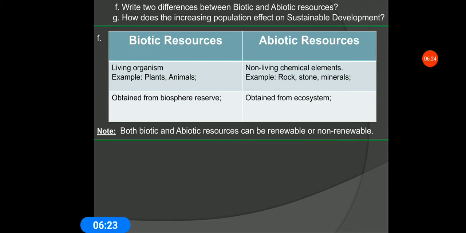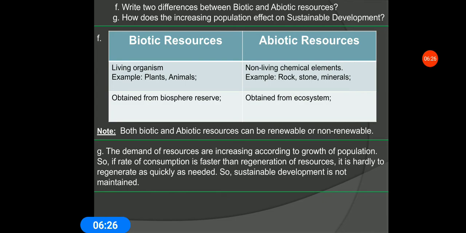Question number 6, what do you say? How does the increasing population affect sustainable development? Yes, the demand for resources is increasing according to the growth of population. So if the rate of consumption is faster than the regeneration of resources, it is hard to regenerate as quickly as needed. So sustainable development is not maintained. So we can easily say that increasing population affects sustainable development badly.